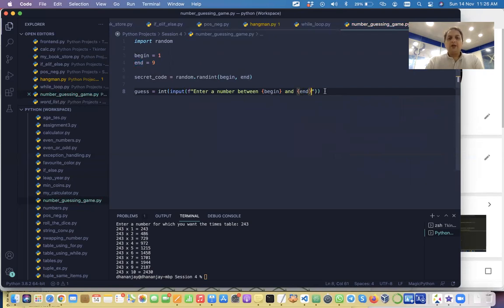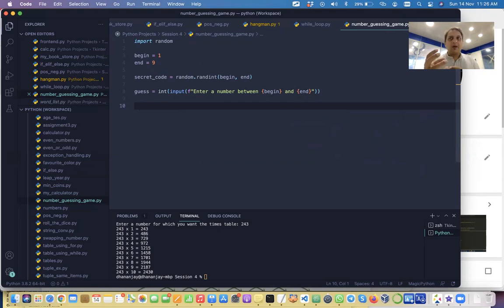Okay, so begin and end. So we got the user guess. Now we have to check. See, I'm telling you how to build a logic. Coding is all about how you build the right logic. Knowing the syntax is one thing, but how you build the logic, that is the real coding. The way we build the logic, we think through the program step by step.